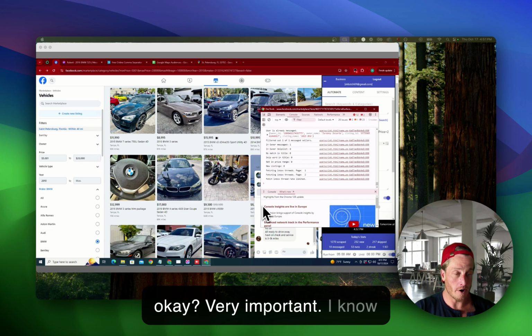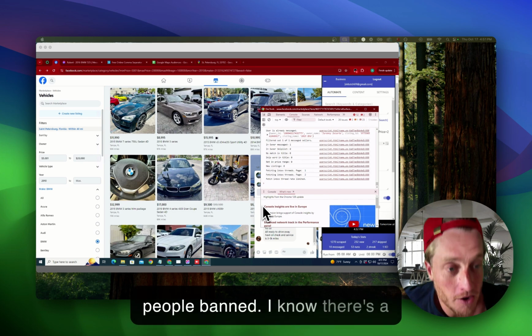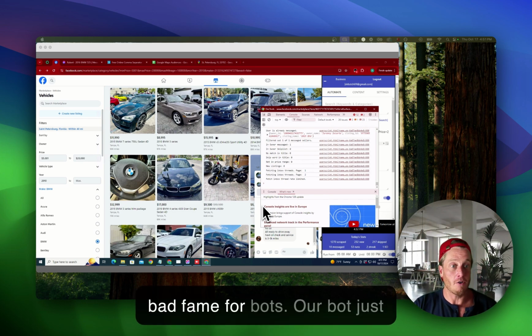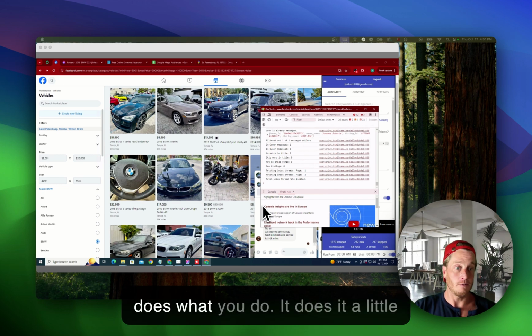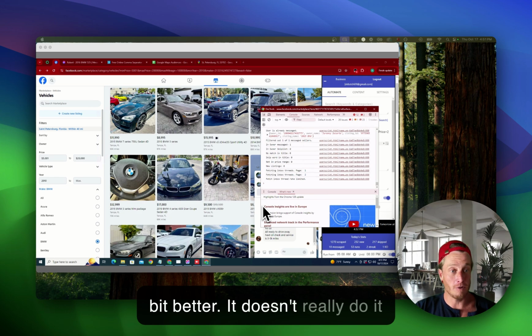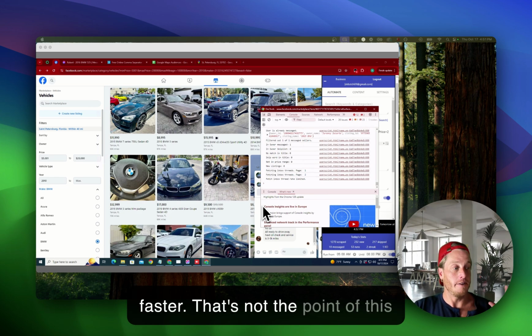Very important. I know there's bots out there that get people banned. I know there's a bad fame for bots. Our bot just does what you do. It does it a little bit better. It doesn't really do it faster. That's not the point of this bot.